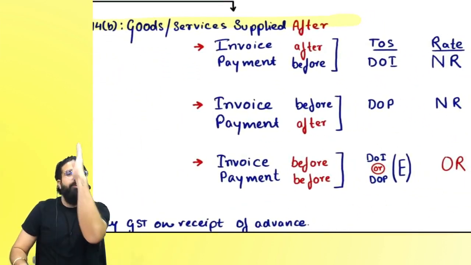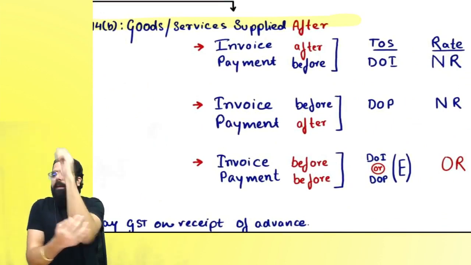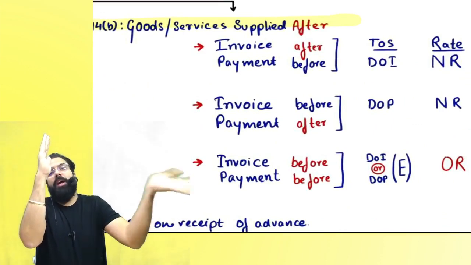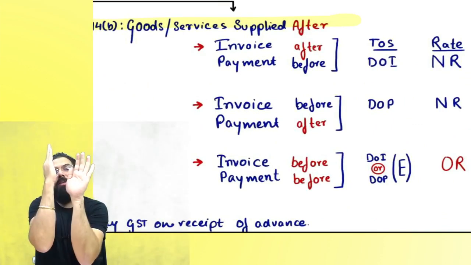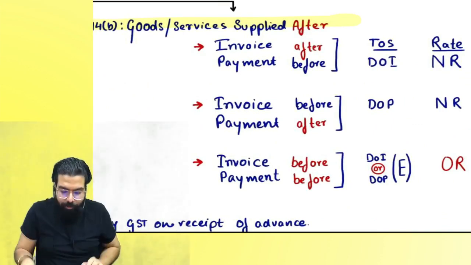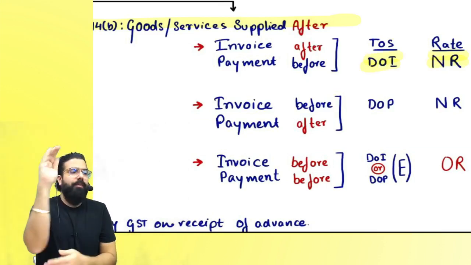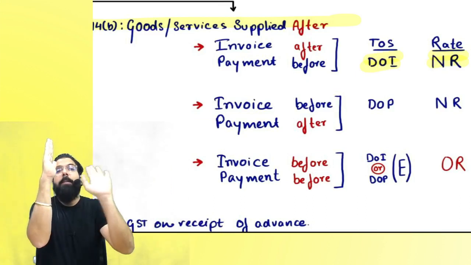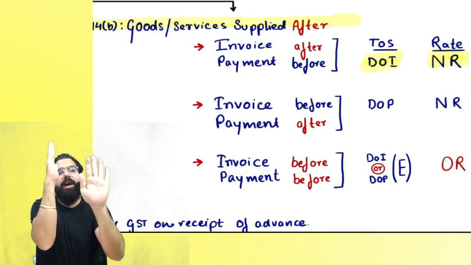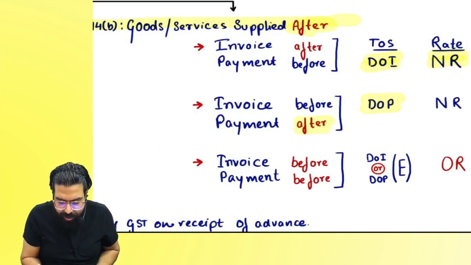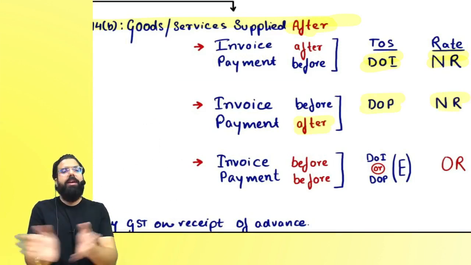Then sir, suppose goods and services are supplied after. So sir, invoice is after, payment is before. What is after? Invoice. So the date of invoice will become the time of supply and the after rate, the new rate, will apply. Sir, if goods and services are supplied after, payment is after, invoice is before. What is after? Payment, and hence you are dealing with the after case. What is after? Date of payment, and the after rate, the new rate, will apply.